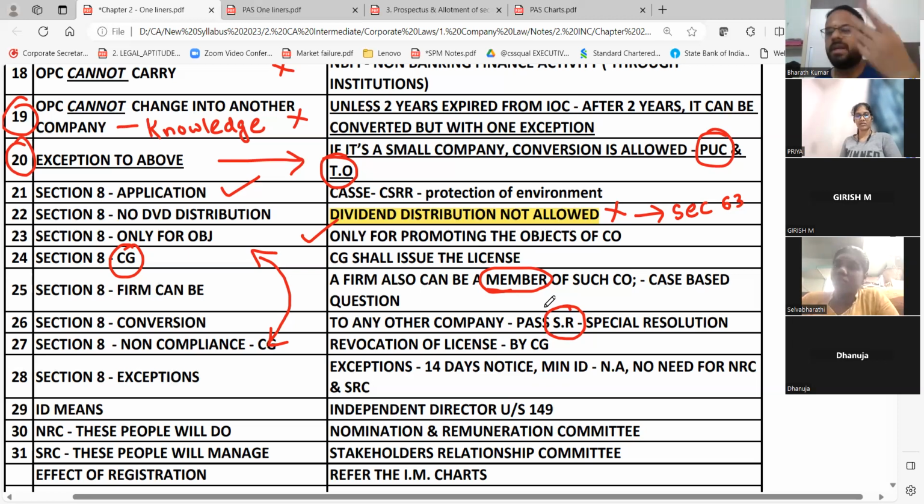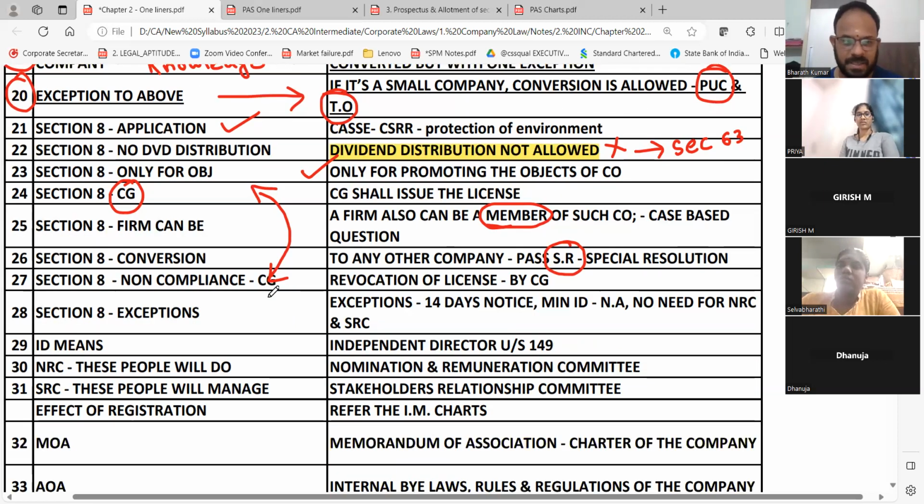So if you voluntarily want to convert, you are no more not-for-profit, you are for profit only. All the obligations of the private company or public company will come to you if you are not going as per the compliance of a section 8 company. Am I clear? Yes. So next one is section 8 exceptions.